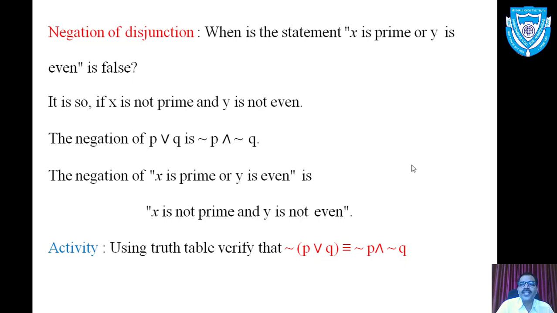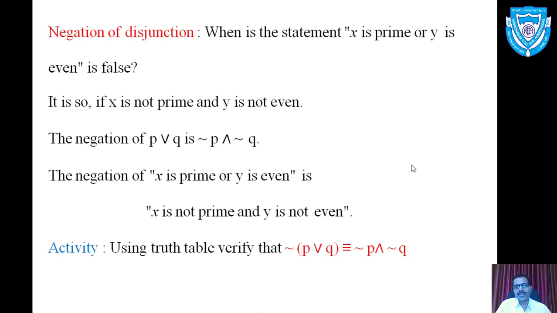Now the symbolic form of disjunction statement, if P stands for x is prime, Q stands for y is even, the symbol of given disjunction statement will be P or Q, and the negation of that disjunction statement will be negation of P and negation of Q. Hence the negation of the theoretical statement x is prime or y is even becomes x is not prime and y is not even.